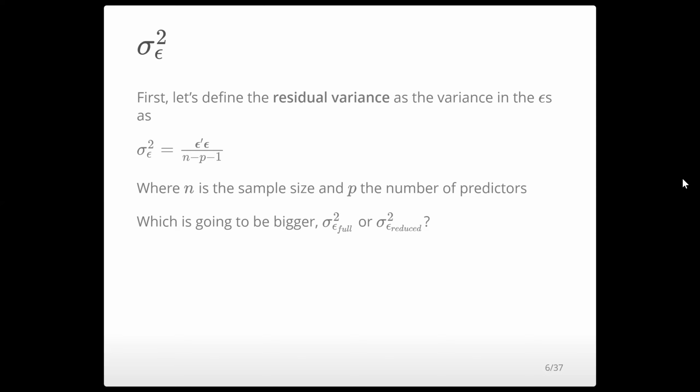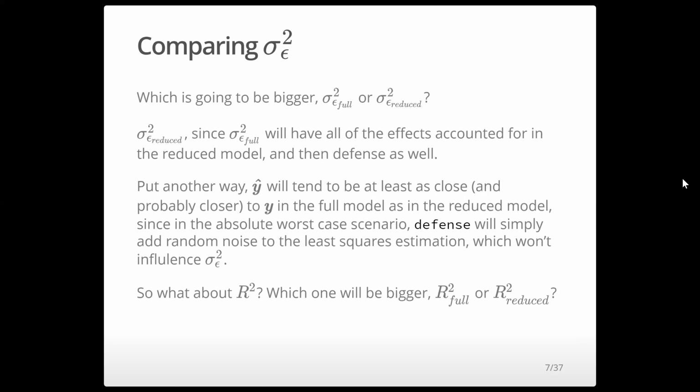So what's going to be bigger, the variance of the residuals in the full model, or the variance of the residuals in the reduced model? The variance of the errors in the reduced model is going to be larger. The reason for this is that the full model has 1 extra predictor.